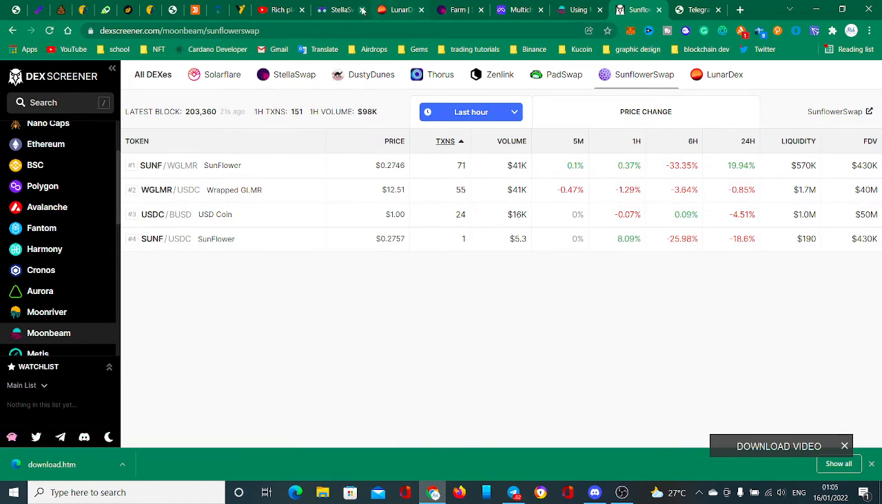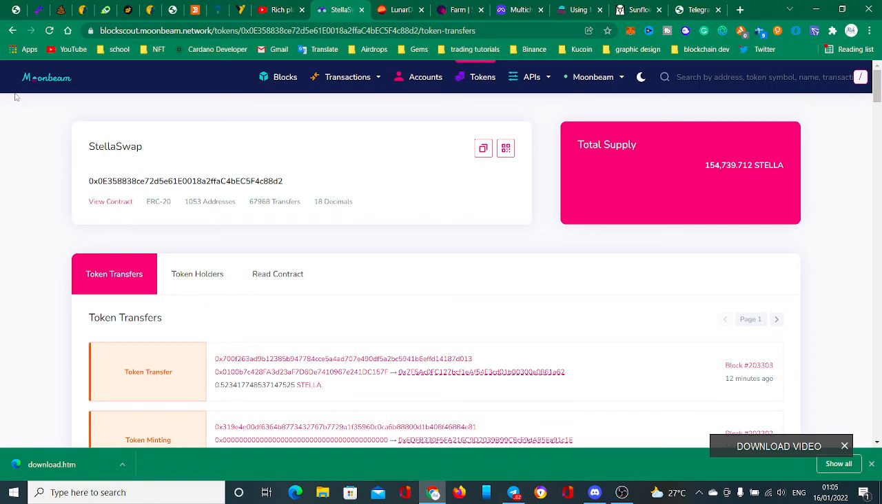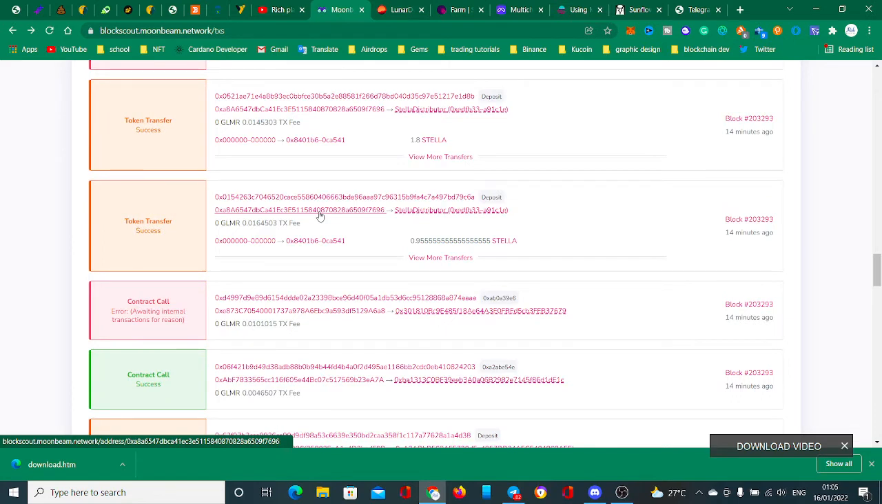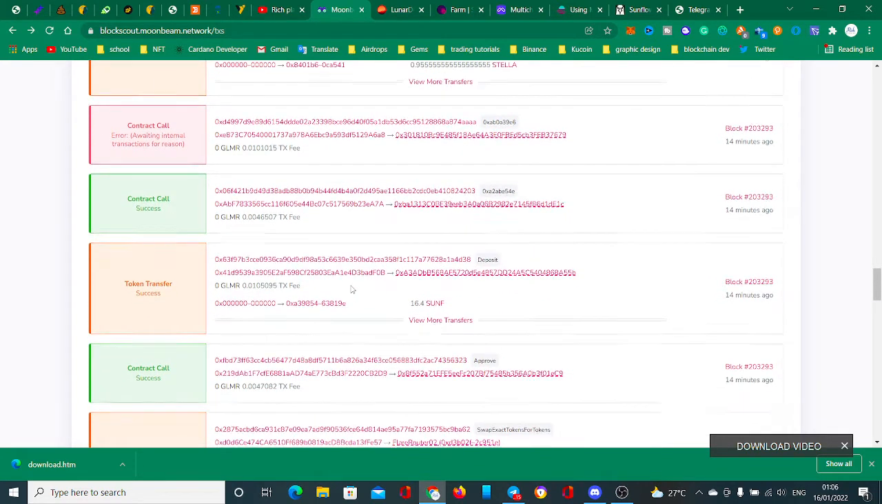Now, if you wonder why they are doing Sunflower Swap, let me show you something on the Moonbeam network. If you continue to scroll through, you see this transaction gives me a lot of vibes, because this is still a method I can use for now. There's not a lot of activity, and you are still at the early stage of this particular project. I hope you get that.